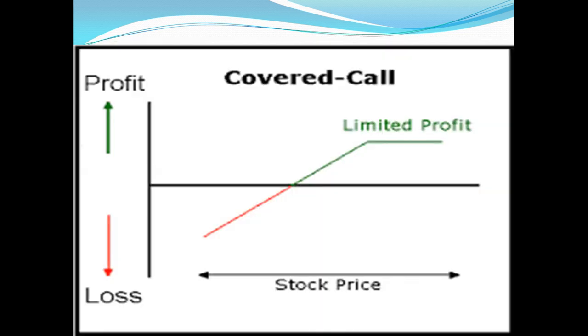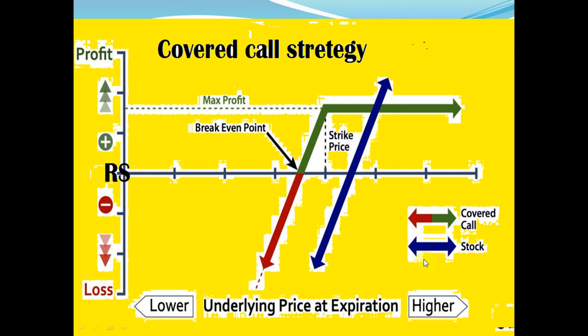This is the covered stock price and profit in rupees. If the stock is going up, you will get the premium. This is the covered call strategy. So you see the underlying price at expiry. This is in rupees, and the break-even point has been shown. Profit, stock price. So you just correlate with the strategy deployed.